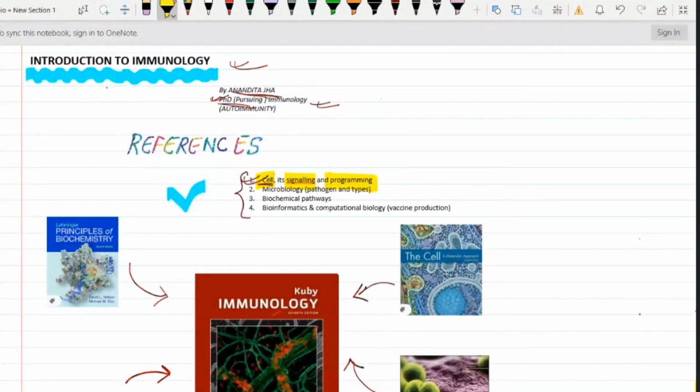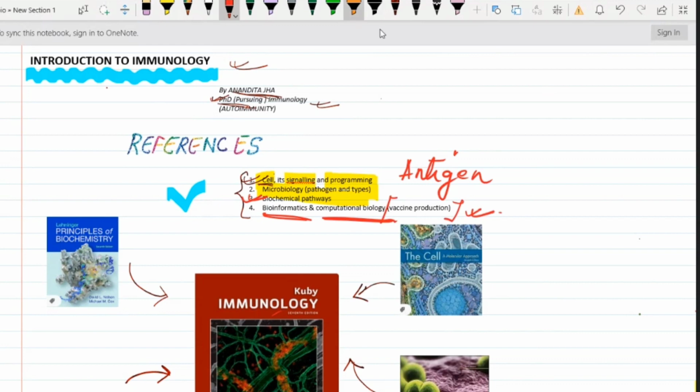Second, you should be familiar with microbiology, like pathogens and their types. What are the pathogens which are capsular, what are the various types of pathogens like viruses, bacteria, etc.? What are the things that serve as antigen in the pathogen, right? Then the biochemical pathways must be clear. Some part of bioinformatics and computational biology will also be dealt with, and this is basically for vaccine production. We will be needing this, right?